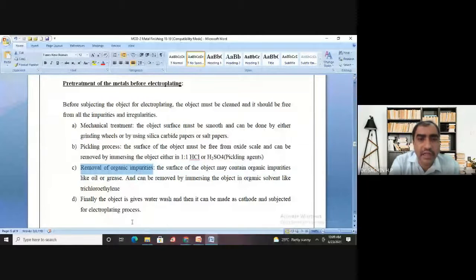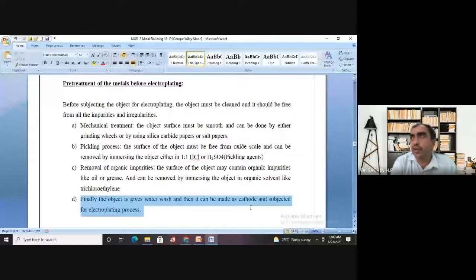And finally, when you do all this, the object is given a water wash, and then it can be made the cathode and subjected to the electroplating process. When you do all these things, then the object is made the cathode, and then it is subjected to the electroplating process. Is it clear? Yes, sir. Okay. When you do all this pre-treatment, then you make your object the cathode, and then it is subjected to the electroplating process.